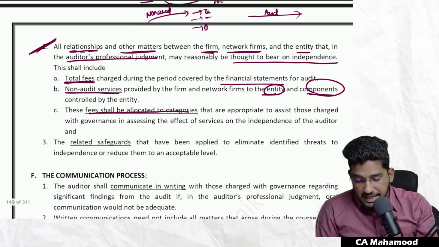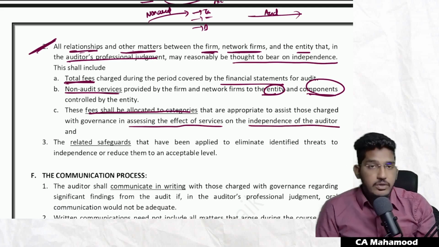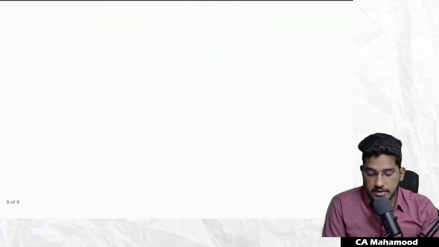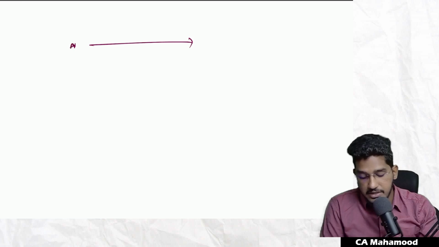Next one. These fees shall be allocated to categories that are appropriate to assist those charged with governance in assessing the effect of services on the independence of the auditor. That means you have to break up something like this. So for example, I am conducting audit of ABC and Co.